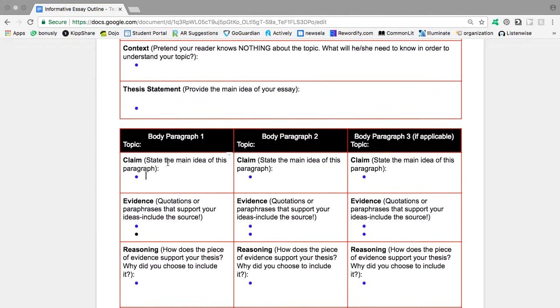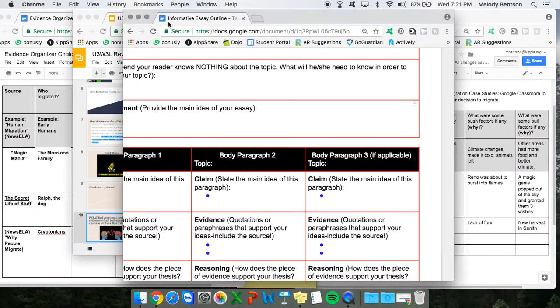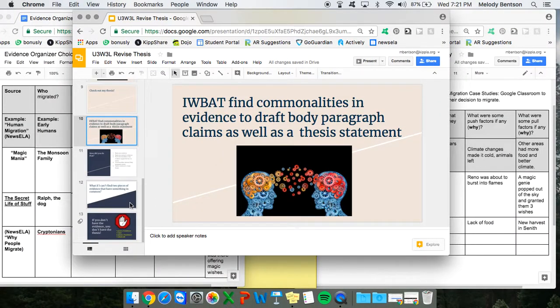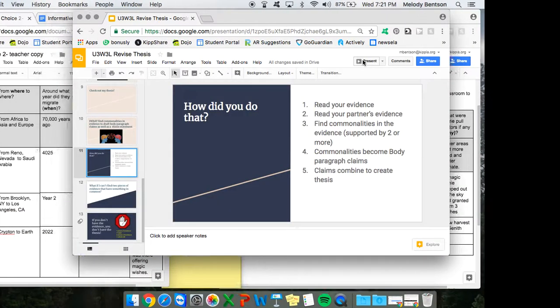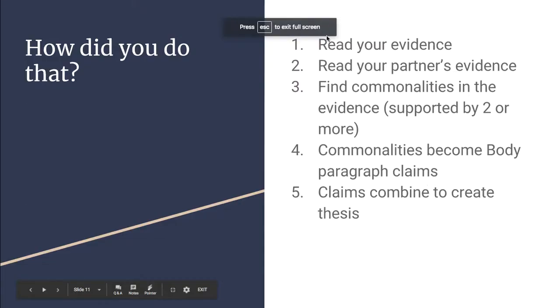And so I'm going to show you a way to kind of work backwards. We're going to look at the evidence that we have gathered. Then we're going to go and make some claims, and from these claims we're going to craft a thesis statement. So we're kind of going from down here all the way up to a thesis statement. So here are the steps that I'm going to take, and I'll show you each one as I go along.